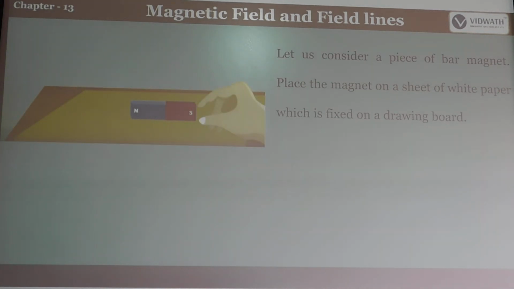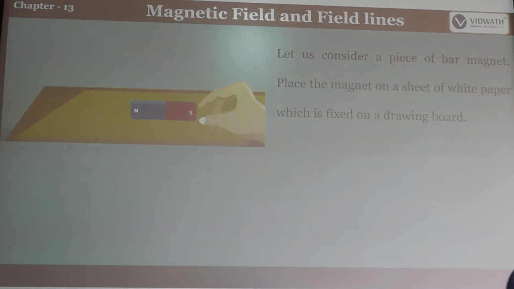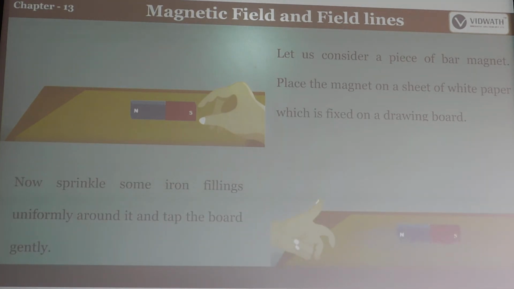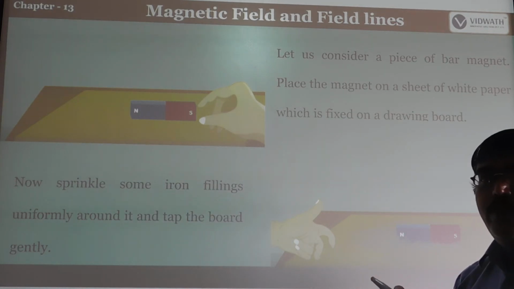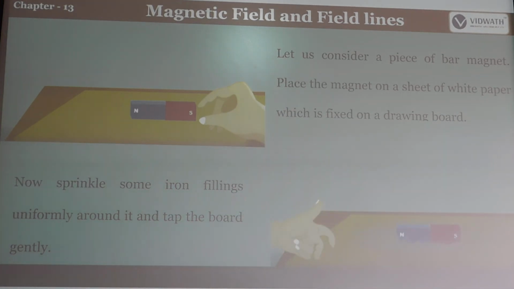Here, let us consider a bar magnet with its north and south pole. It is placed with a sheet of white paper fixed on a drawing board, on top of the bar magnet. Now sprinkle some iron filings uniformly around it and tap the board gently. What happens? The iron filings are attracted to the bar magnet. Look at the next picture.